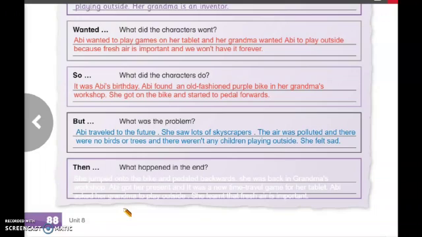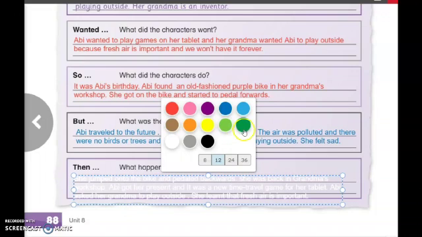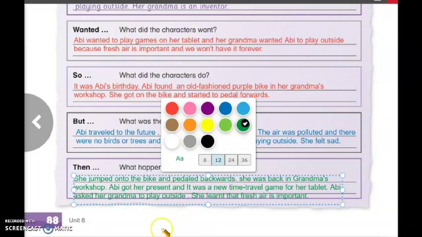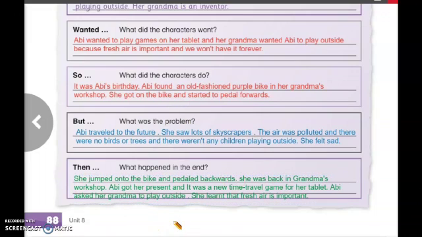Abby asked her grandma to play outside. She learned that fresh air is important. So this is the ending of the story and we have to write it here.